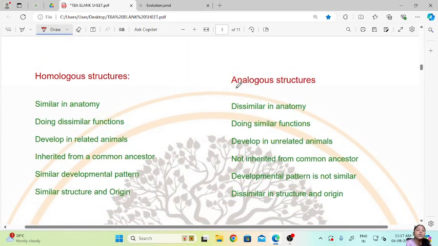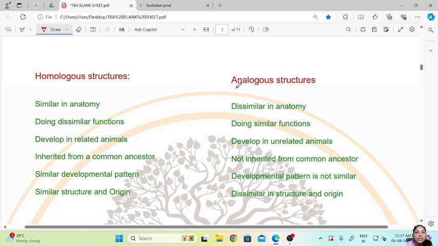Then talking about the homologous structures and the analogous structures. So homologous structures have similar anatomy, so their internal structure is similar. Then they perform dissimilar function. So even though their anatomy is similar, they perform different functions.